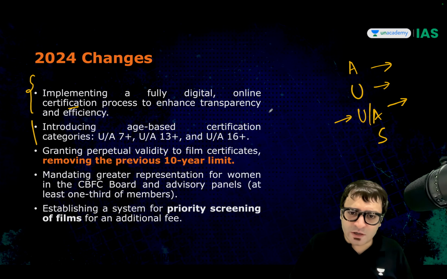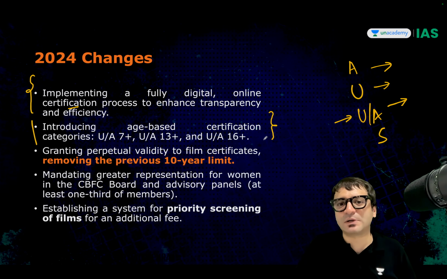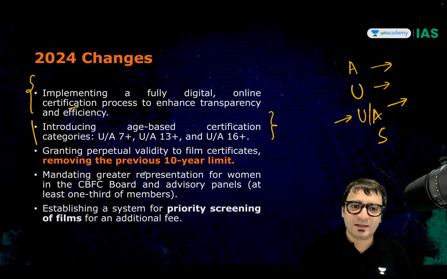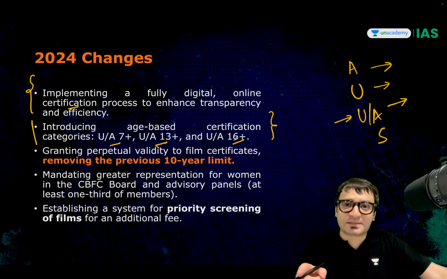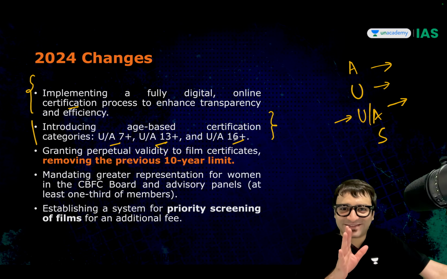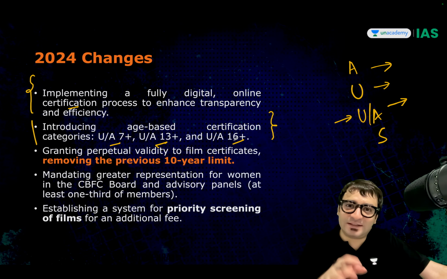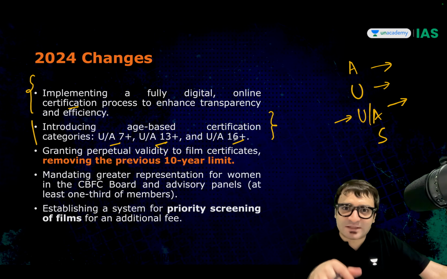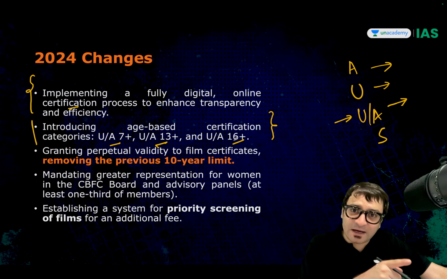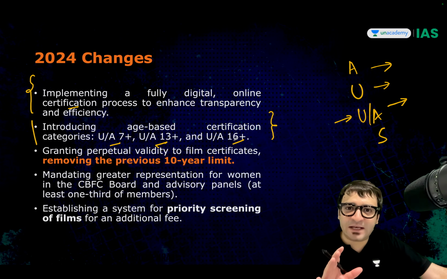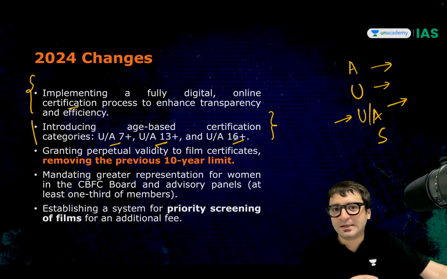But then more age-based certification categories were created in 2024. Now it is UA 7 plus, UA 13 plus, UA 16 plus. That means if you are 16 plus, only then you can watch it. If you're 13 plus, only then you can watch it. If you're 7 plus, only then you can watch it. And that too accompanied by an adult. Otherwise, without parental guidance, without being accompanied by an adult, you cannot watch this movie.